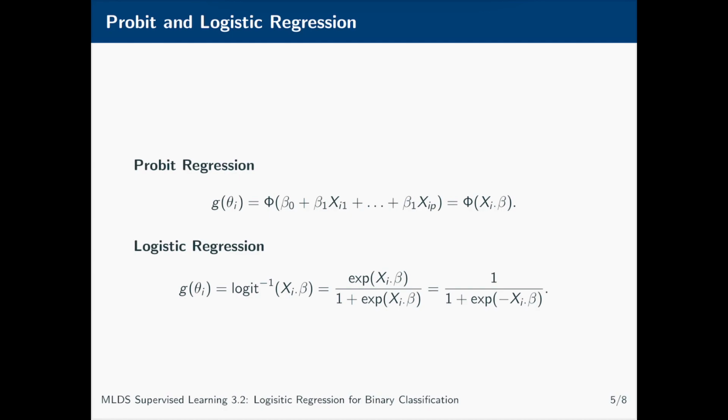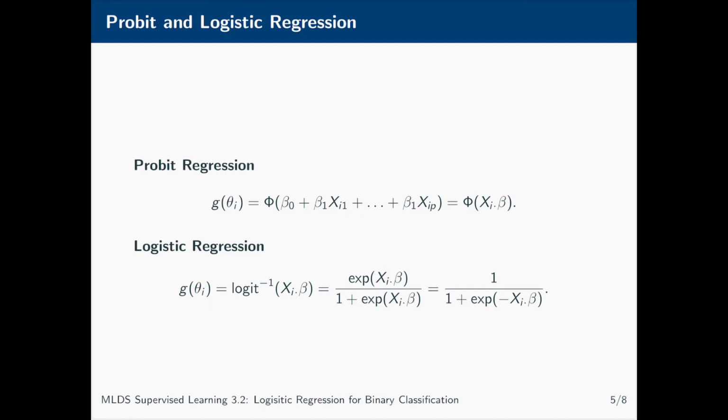This choice of g might seem a bit strange and convoluted, but actually comes from a similar idea to the probit regression, where instead of using a normal distribution, we're using what is known as a logistic distribution, and this is where it gets its name of logistic regression. Additionally, what we'll see if we do a bit of algebraic manipulation, which you'll get to do for yourself in the lab this week, is that this logistic regression model uses a linear function to model how the log odds of a success changes with each covariate.